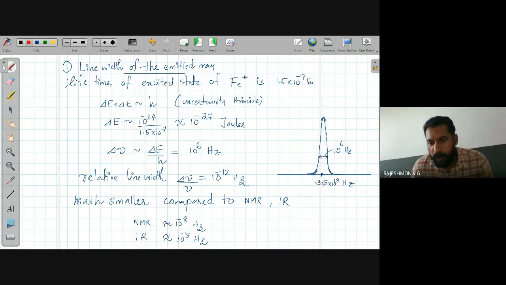That broadening is very small compared to the original frequency. We can calculate the relative line width, delta nu by nu, which is 10^-12. This relative line width in Mossbauer spectra is very much smaller compared to NMR spectra or IR spectra, whose relative line widths are respectively 10^-8 and 10^-5. But here the relative line width is very small. That is, this is a very sharp emission. The width of this gamma ray is very small.